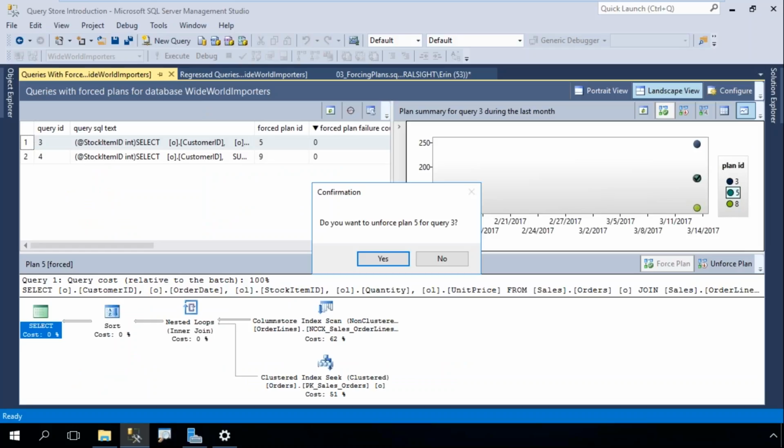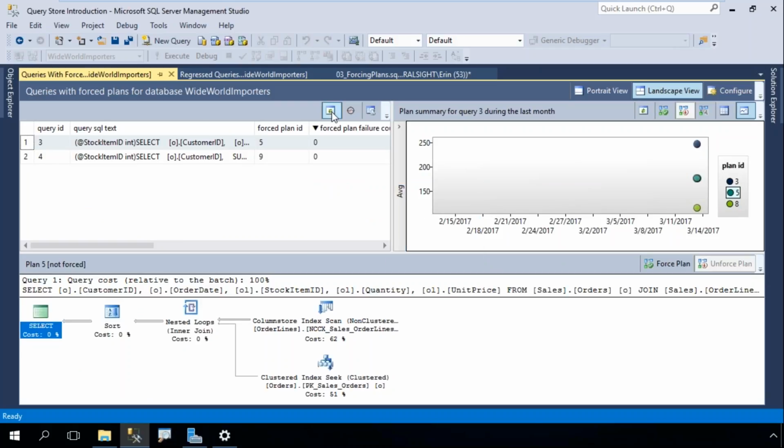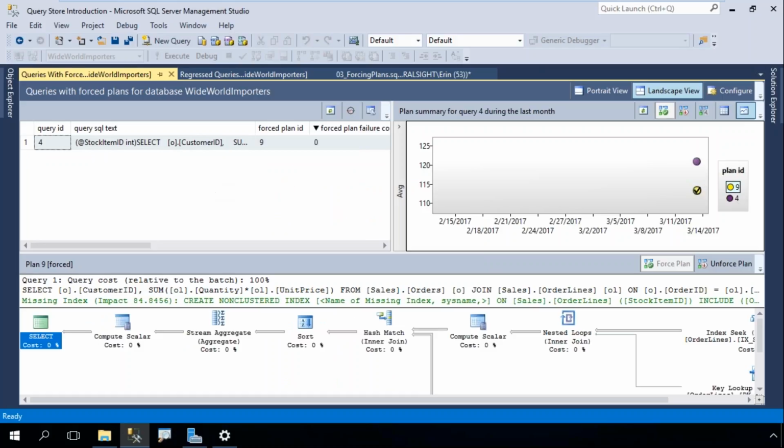So if something changes, let's say that the distribution of my data changes and all of a sudden this query is no longer optimal, I can unforce this particular plan. If I refresh right here, now I only have one query forced. So let's hop back to my slides.